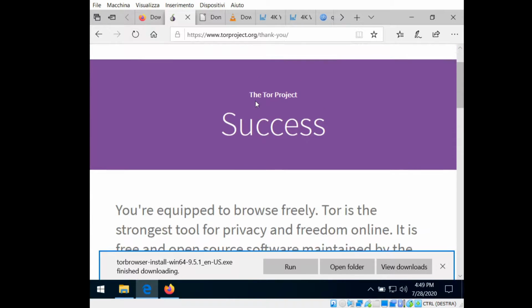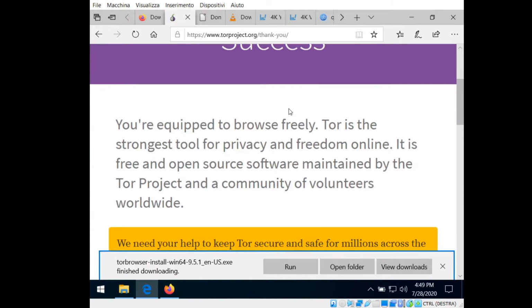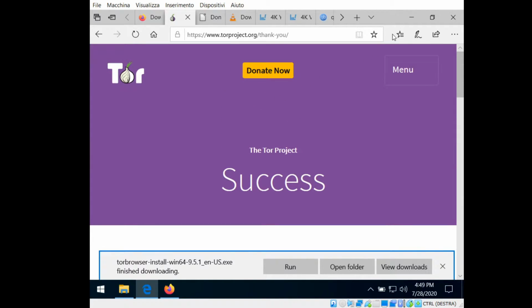For the Tor Browser, go on the Tor Project web page, click Windows version and click download.